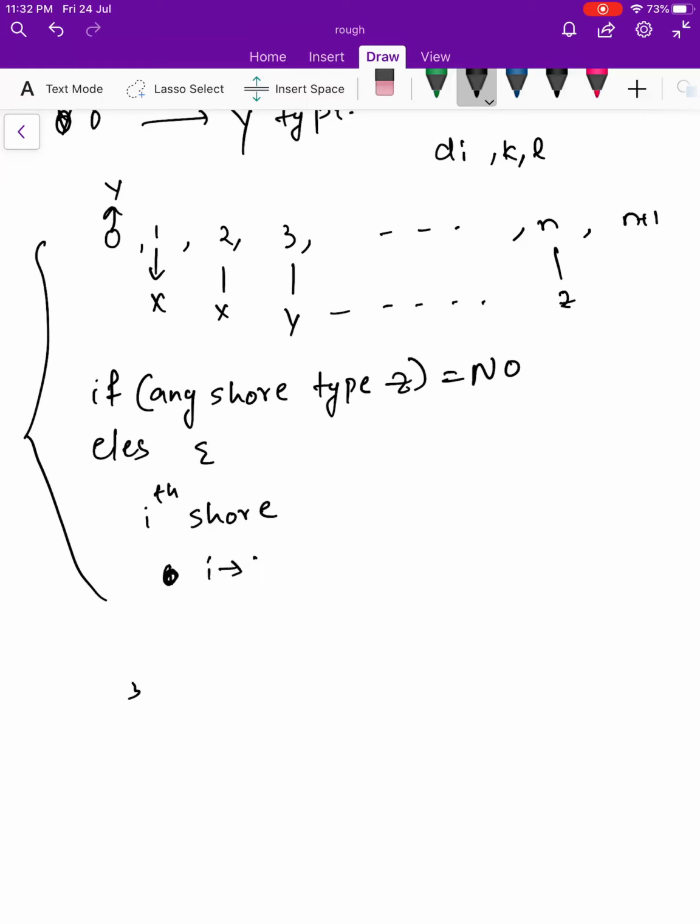If I is Y and I plus 1 is Y, then time can be anything, doesn't matter. If I plus 1 is X and I is Y, then T will be T2 plus 1.